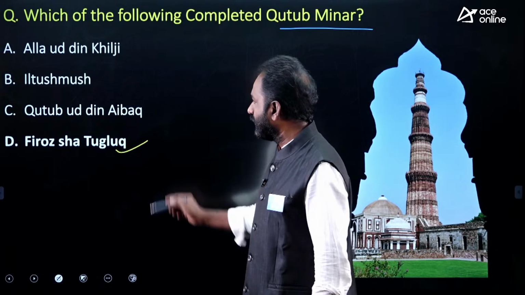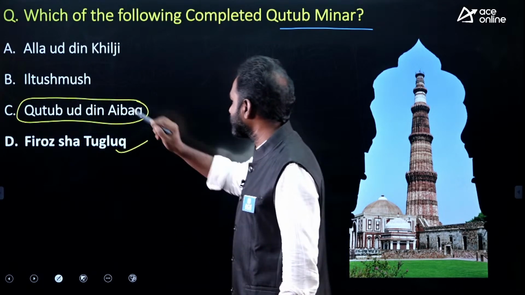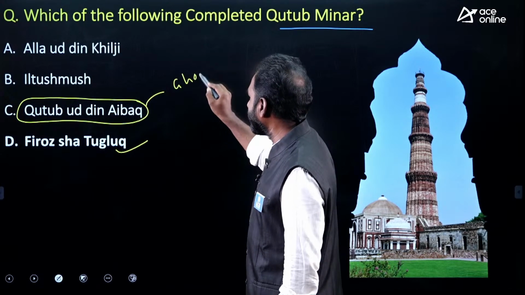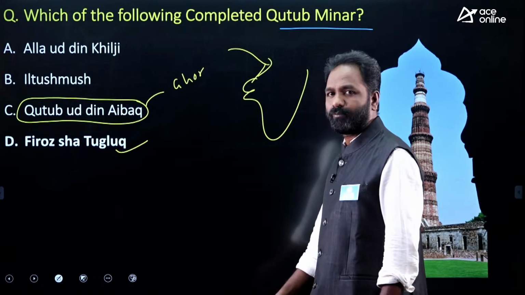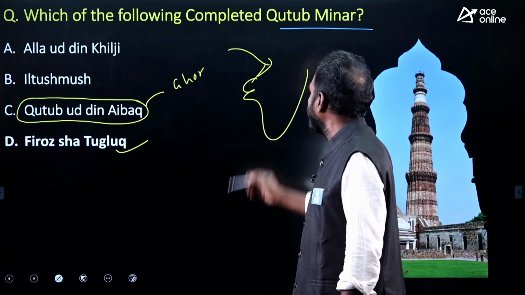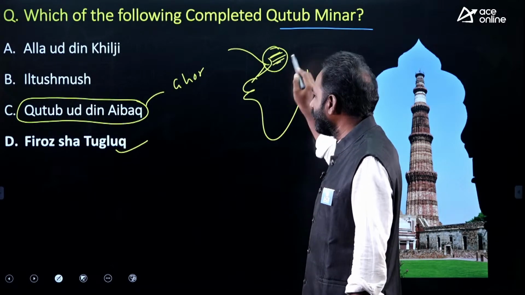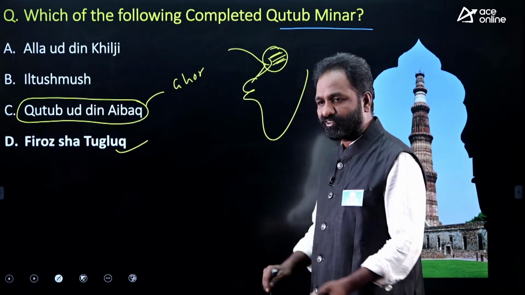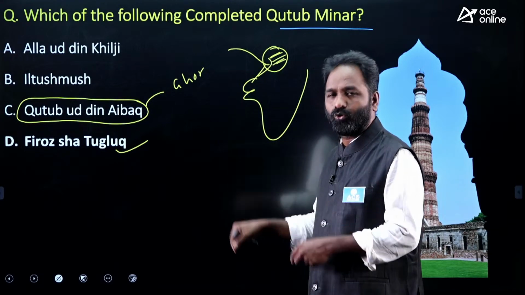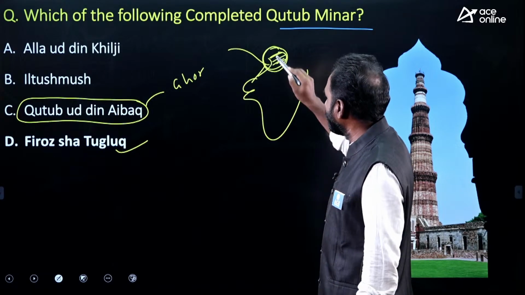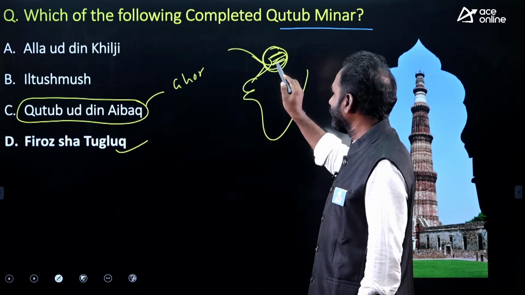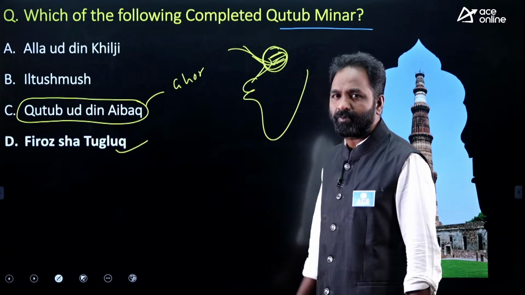How, sir? Qutubuddin Aibak is a person who worked for Muhammad Ghor. Everybody knows that Muhammad Ghor invaded India. He defeated Prithviraj Chauhan and conquered this part of India. So after Muhammad Ghor, who began to rule India? Qutubuddin Aibak. Because Muhammad Ghor conquered India, ruled India, and he left. While going to his home, he was killed in Pakistan.